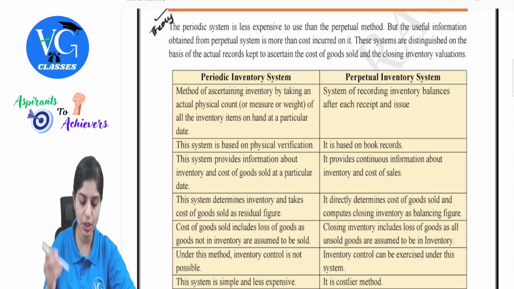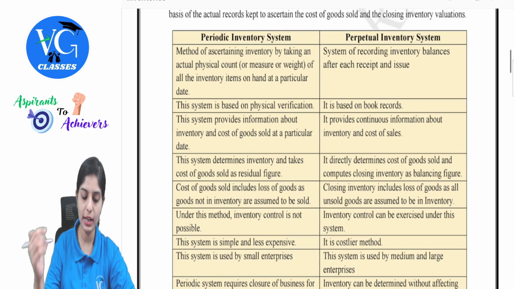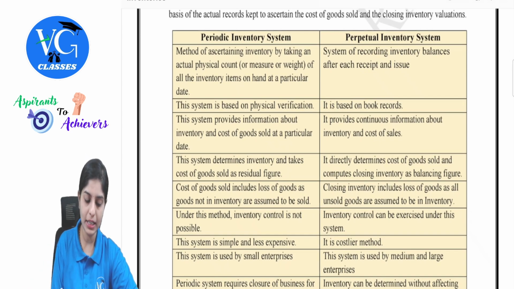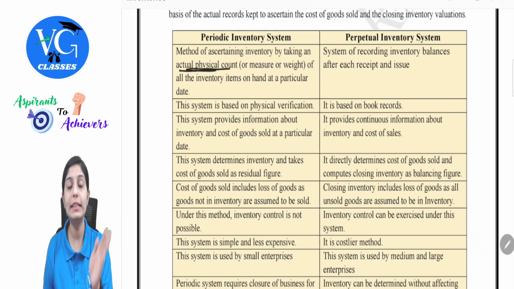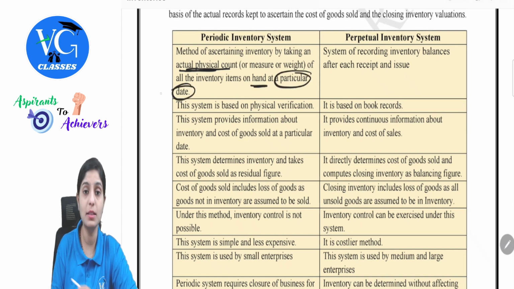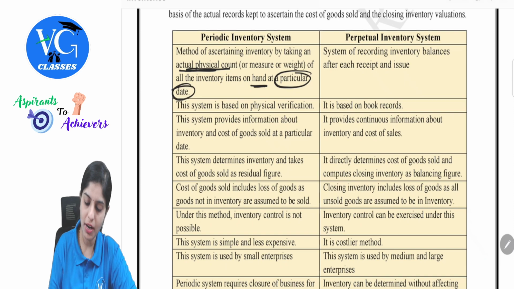Let's look at some additional points. What is periodic inventory system? It is nothing but the method of ascertaining inventory by taking an actual physical count. That is, you will have to literally physically count the inventory products on hand at a particular date. That is why it is periodic in nature. Whereas perpetual is a system of recording after each receipt and issue. That's what I mentioned to you.